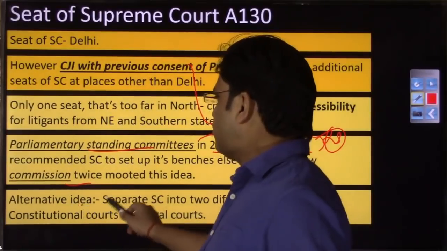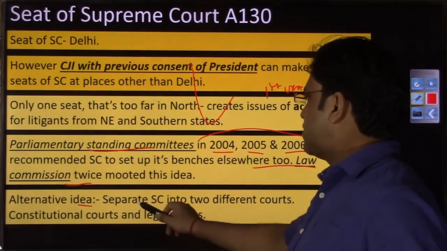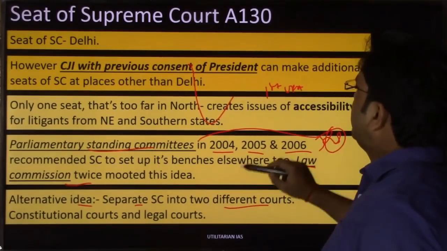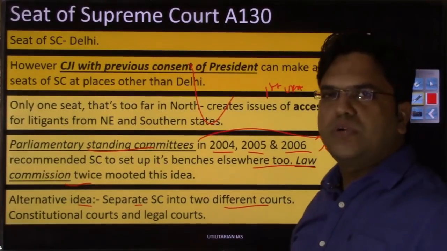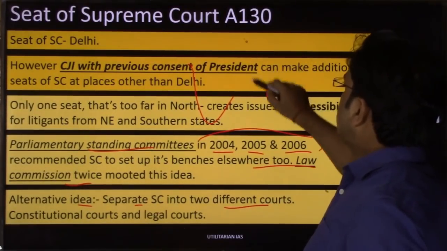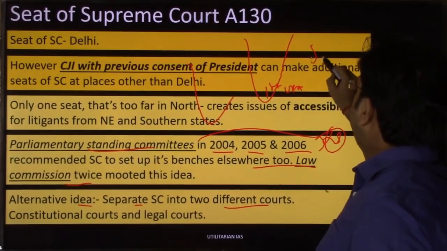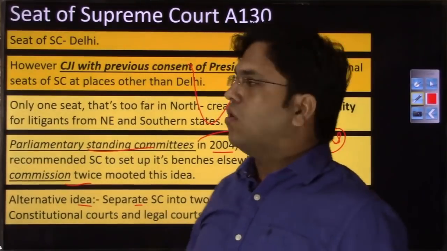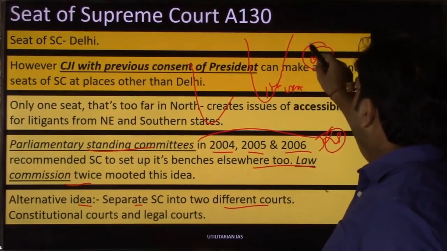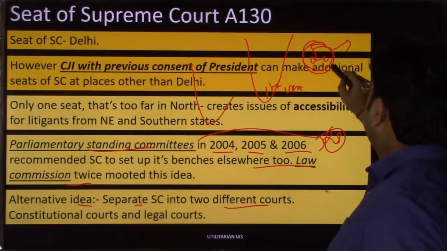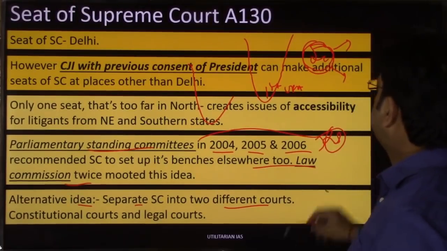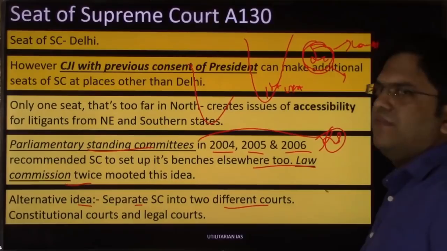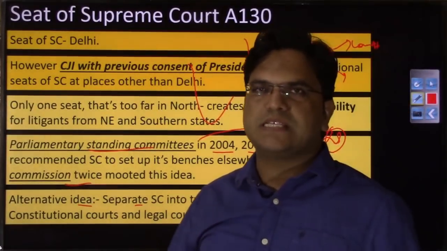If you see in Europe, as I was saying, the Supreme Court does have separate courts to deal with the constitution. Right now our Supreme Court is very much loaded, right? All kinds of cases, be it judicial cases, legal cases, or constitutional cases, are seen by the same Supreme Court. But in other, most developed European countries, they do have separate constitutional courts to deal with cases of a constitutional nature, right?